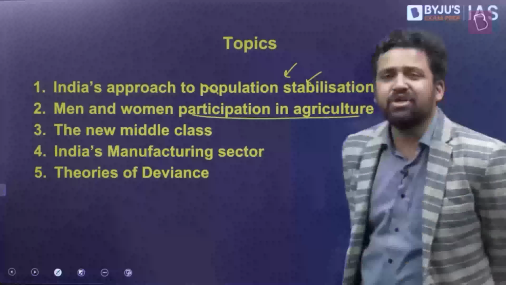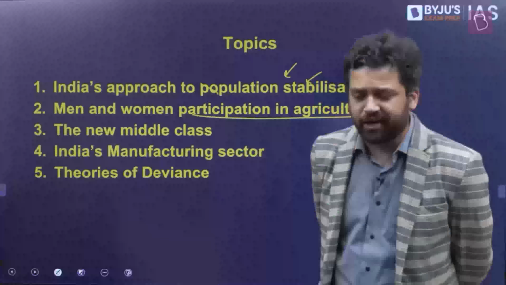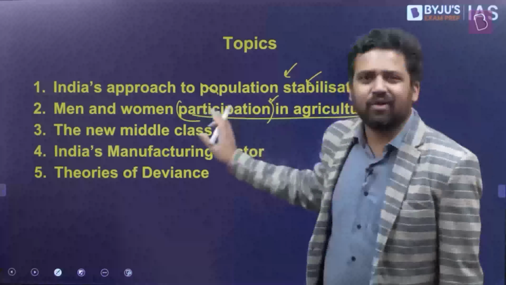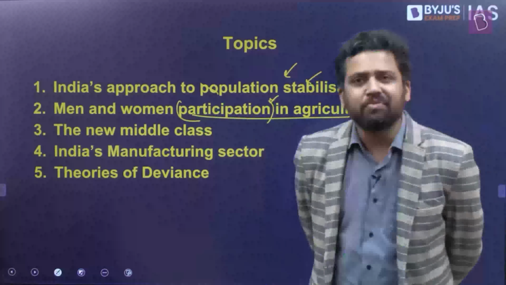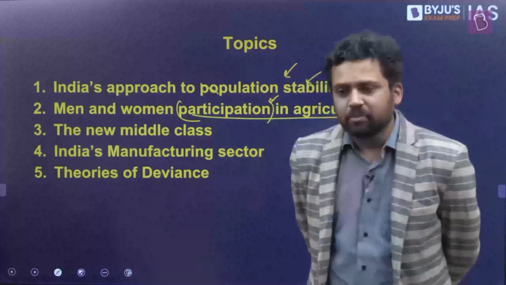The next one is participation in agriculture: men and women's participation in agricultural activities in India. You can notice that there is one term, participation. But in this topic, we are not only going to talk about participation, we are also going to talk about contribution. What is women's contribution to agriculture? Participation and contribution are two different things.